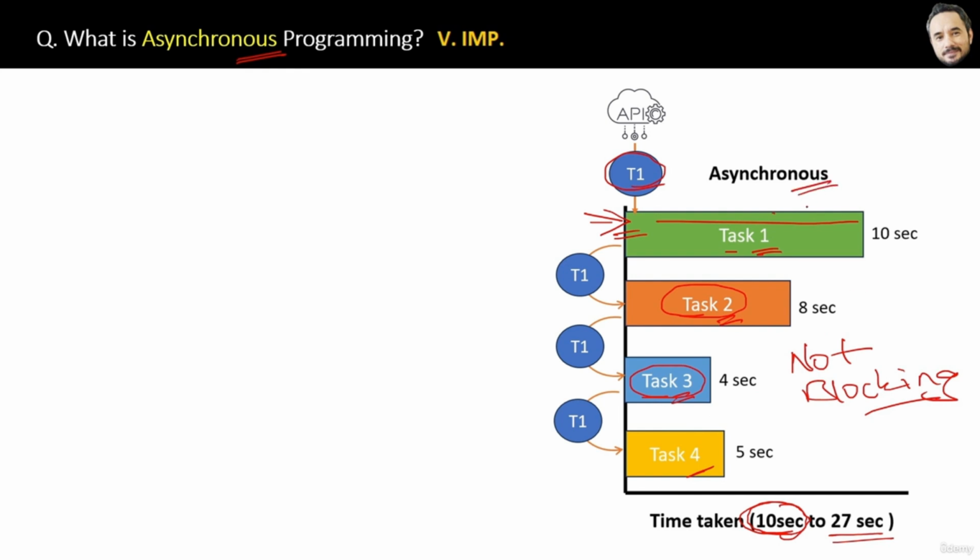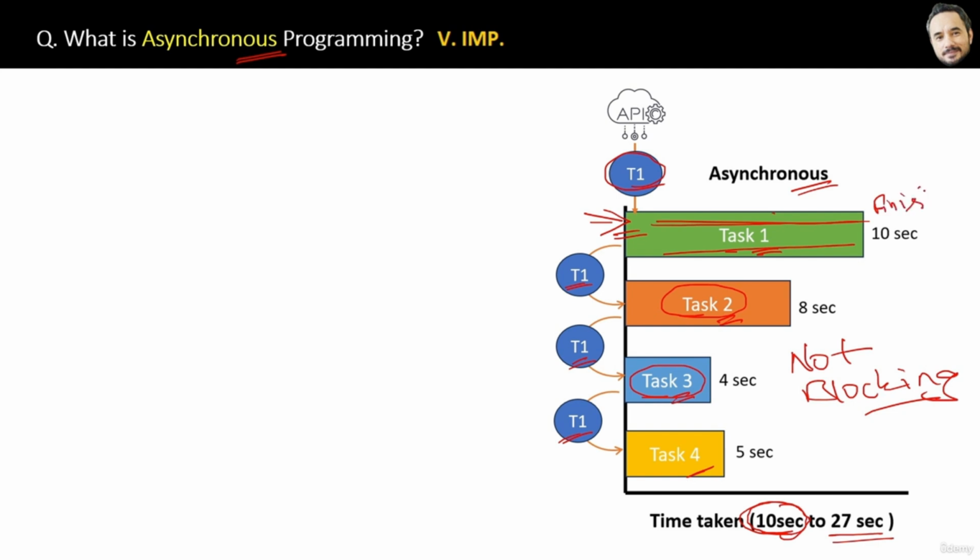Now you might ask one more question: when task 1 is executing independently, then this thread T1 is busy starting the other tasks, right? It is doing its work. So how will the system know when task 1 is finished? So there comes the role of events in Node.